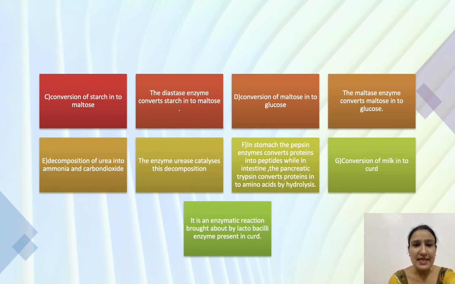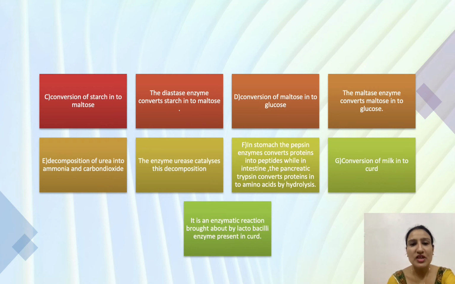Now the next example is conversion of starch into maltose. The diastase enzyme converts starch into maltose. Next is conversion of maltose into glucose. The maltase enzyme converts maltose into glucose. Next is decomposition of urea into ammonia and carbon dioxide. The enzyme urease catalyzes this decomposition.